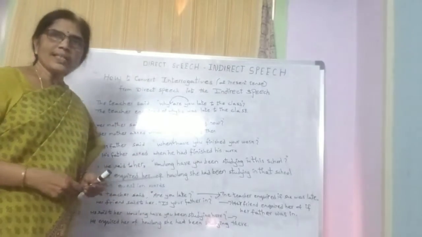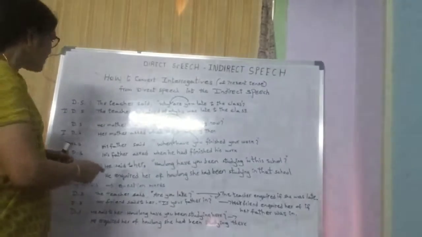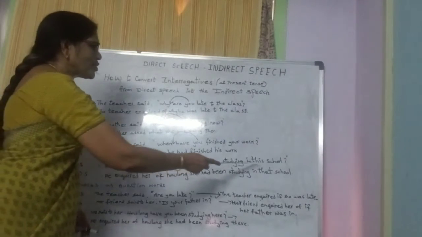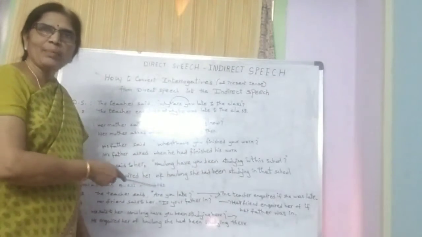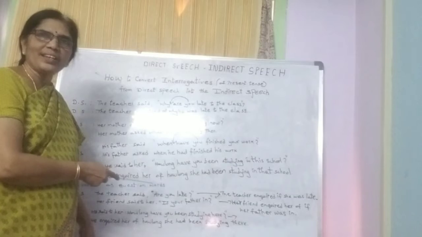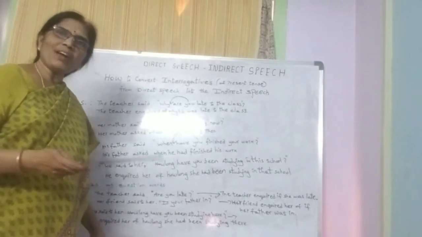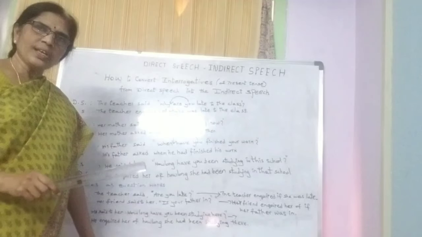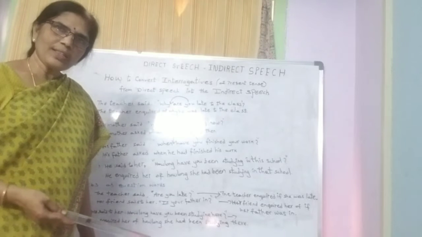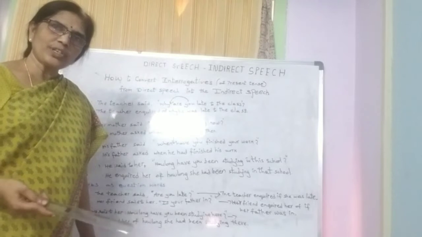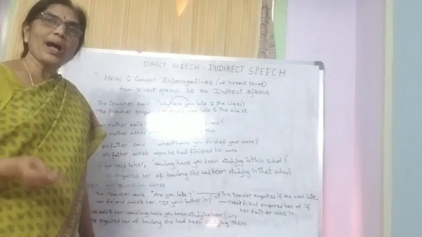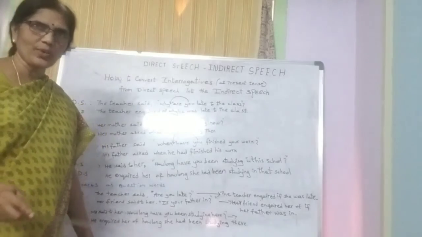Isn't it? Now let us have a look at the fourth example. He said to her, "How long have you been studying in this school?" Now come on, tell me the tense of this sentence, children. Yes, very good, present perfect continuous. Now tell me, while changing present perfect continuous in reported speech, what change takes place? Yes, it changes into past perfect continuous tense. Okay, good, children.